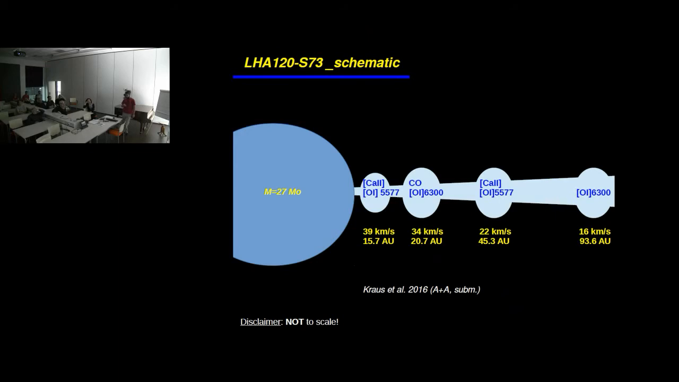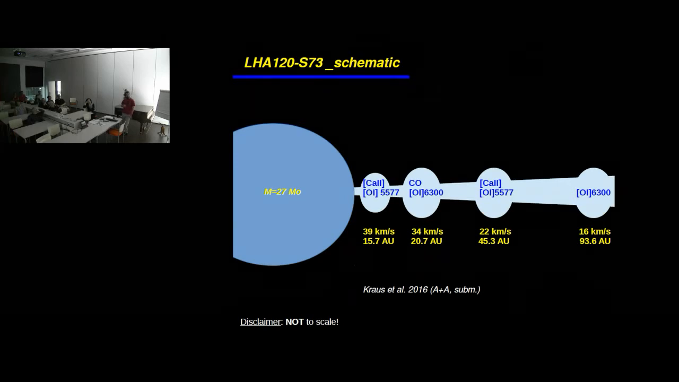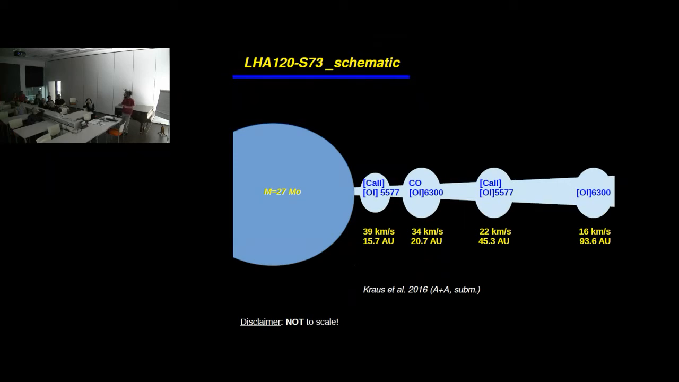So again at 15, 20, 45, and 93. In total, what we argue is that we can replicate the emission lines in the circumstellar environment for this star by taking into account 4 rings around its circumstellar material.